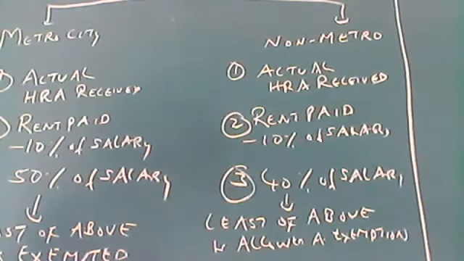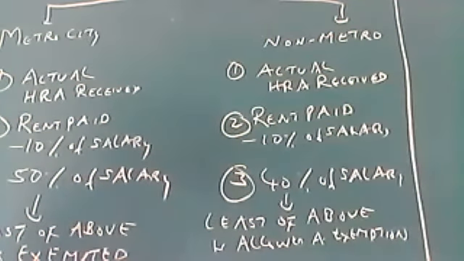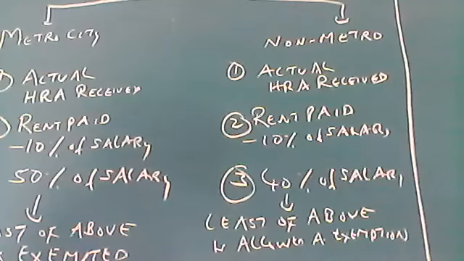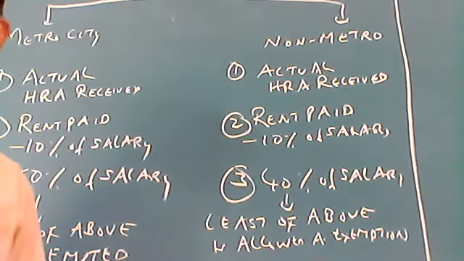Suppose they are paying 20,000 rent, out of which the husband pays 10,000 and the wife pays 10,000. Both can claim exemption.